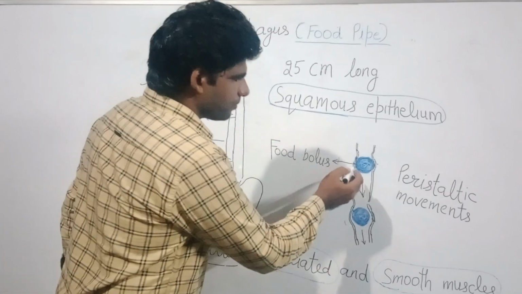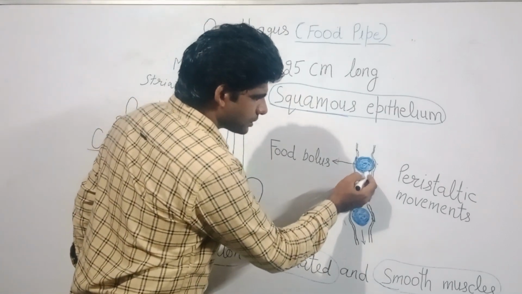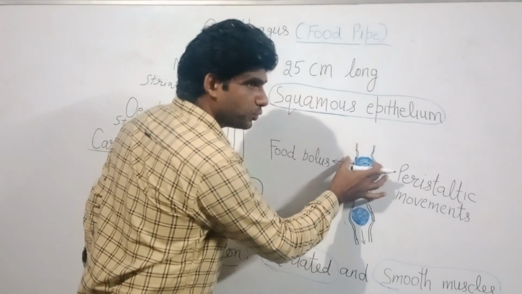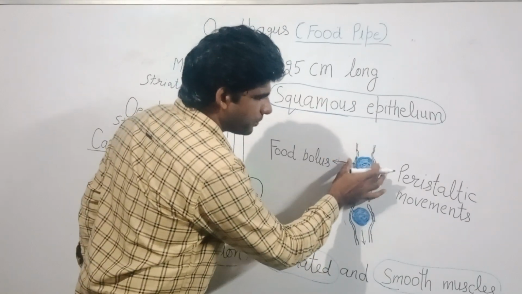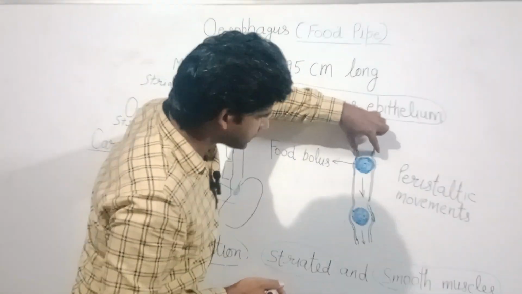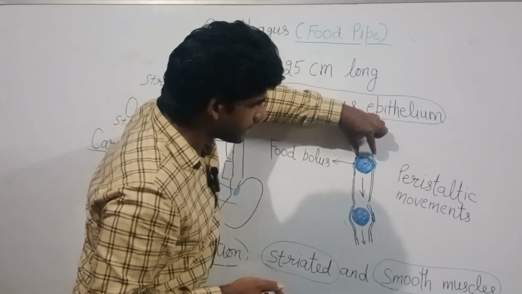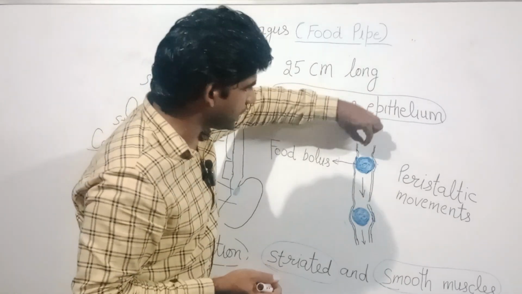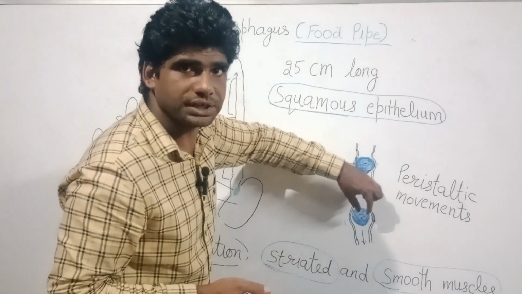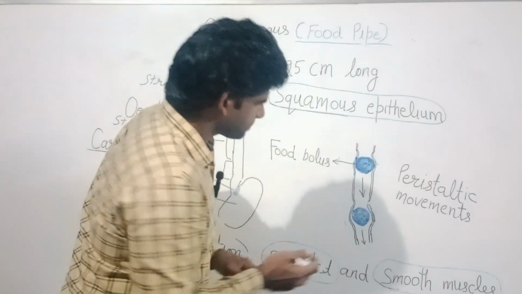At the area where the food bolus is present, the walls of the esophagus widen because they are elastic in nature. From the upper side the walls contract, so that the food bolus is pushed downward, towards the stomach.